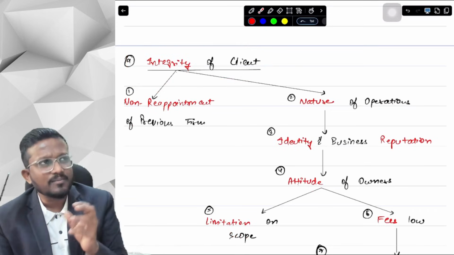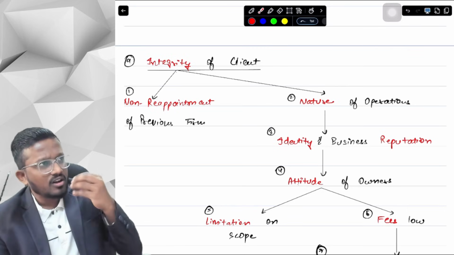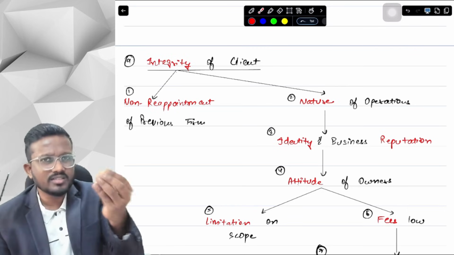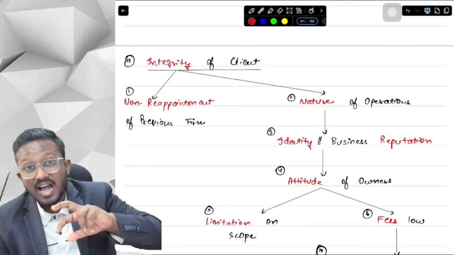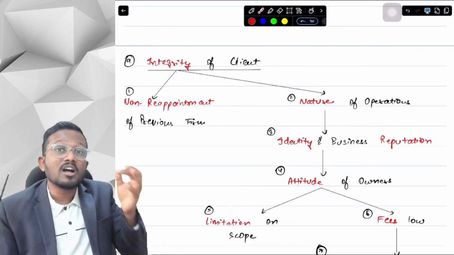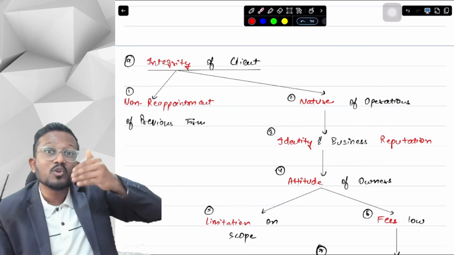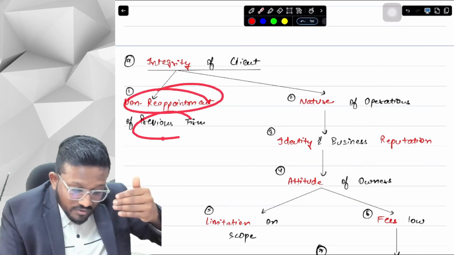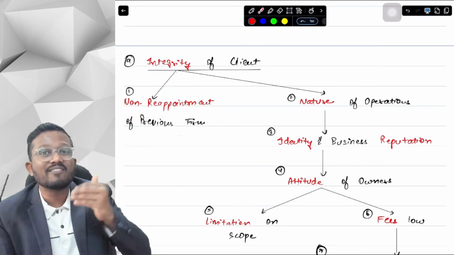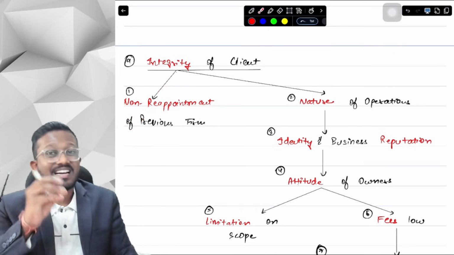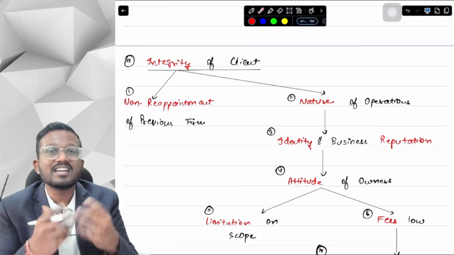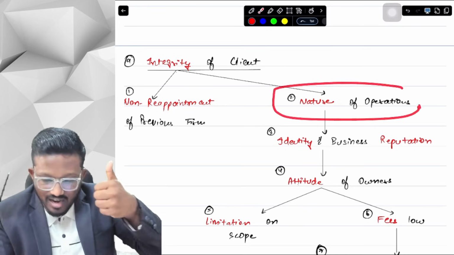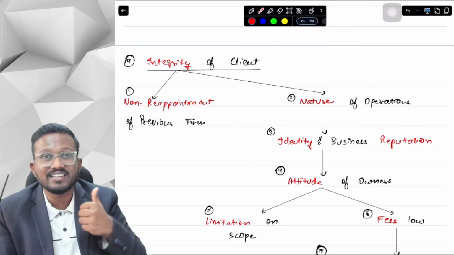If the client wants audit services, I will ask why you have not reappointed your previous firm and why you want to appoint me. Secondly, I will understand the client: first, I will check the nature of operations, what the client is actually doing.